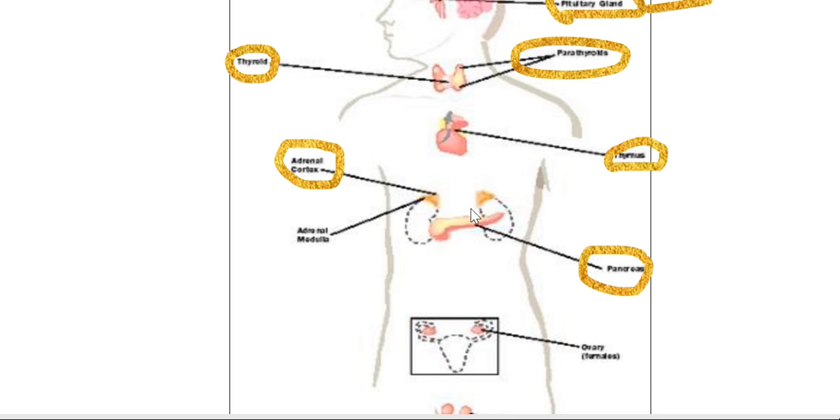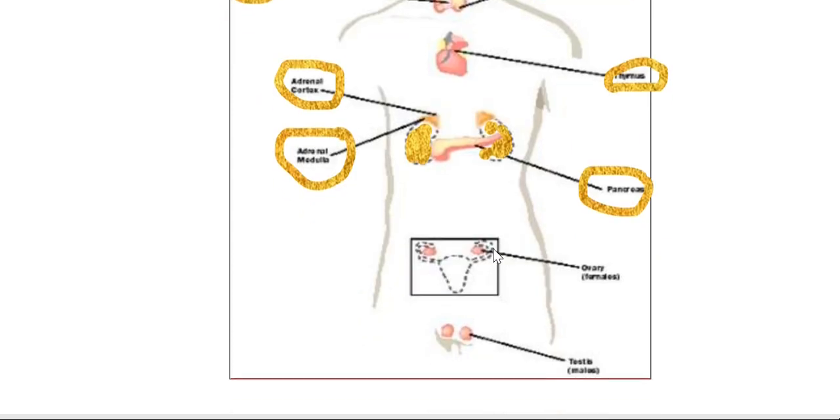Adrenal gland is located at the tip of the kidney. You can see the adrenal gland has two main parts, the adrenal cortex and the adrenal medulla. These are the two kidneys, and the adrenal glands are located at the tip of the kidney. In the abdominal part we have another gland, which they are showing here, and that is known as the pancreas. So this is the pancreas gland.